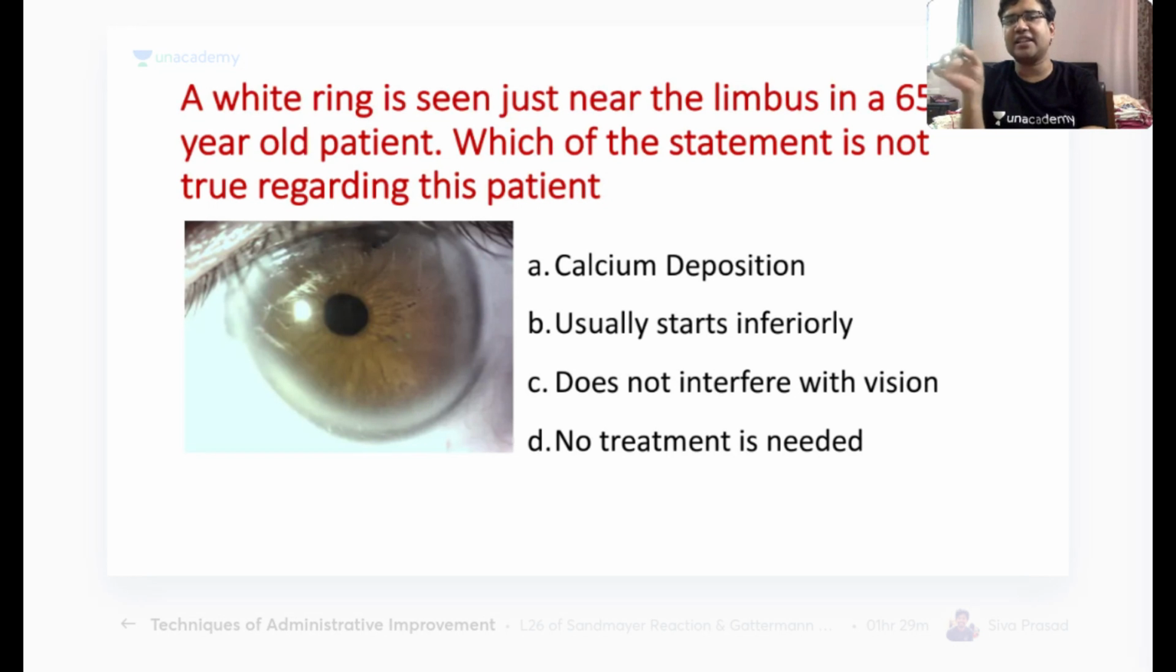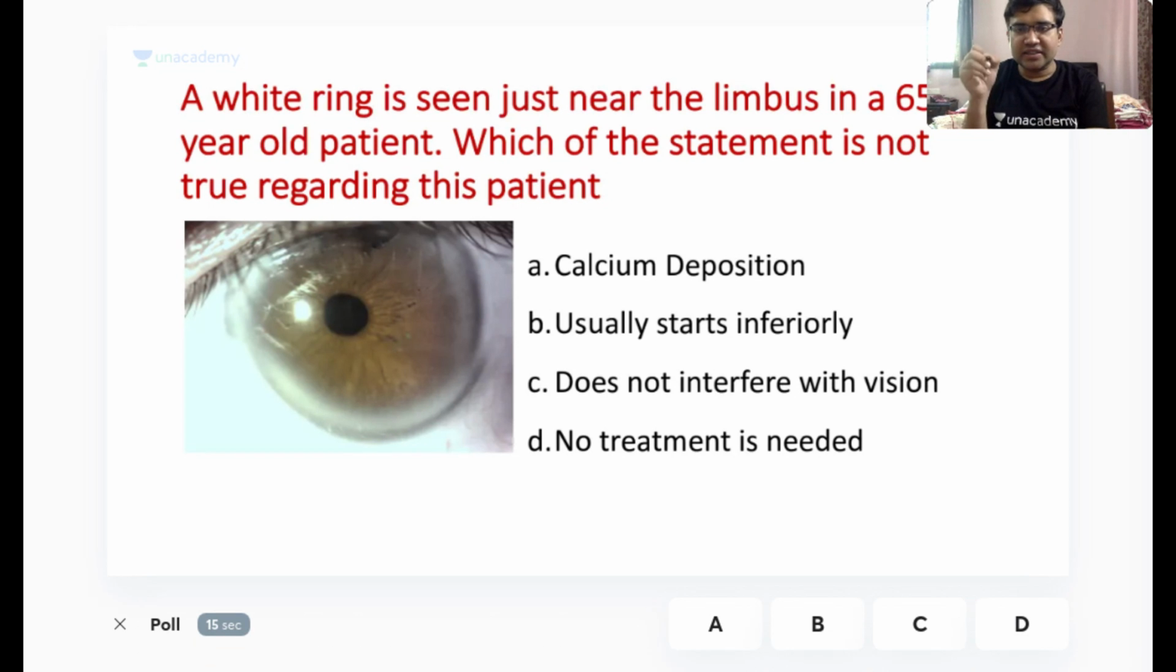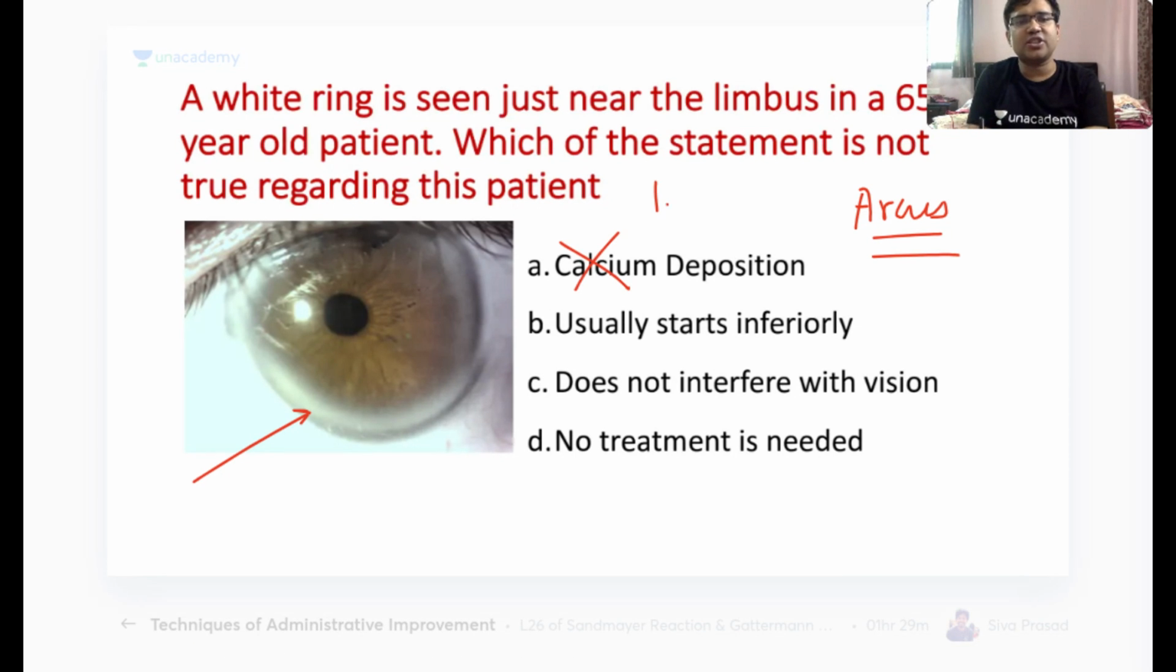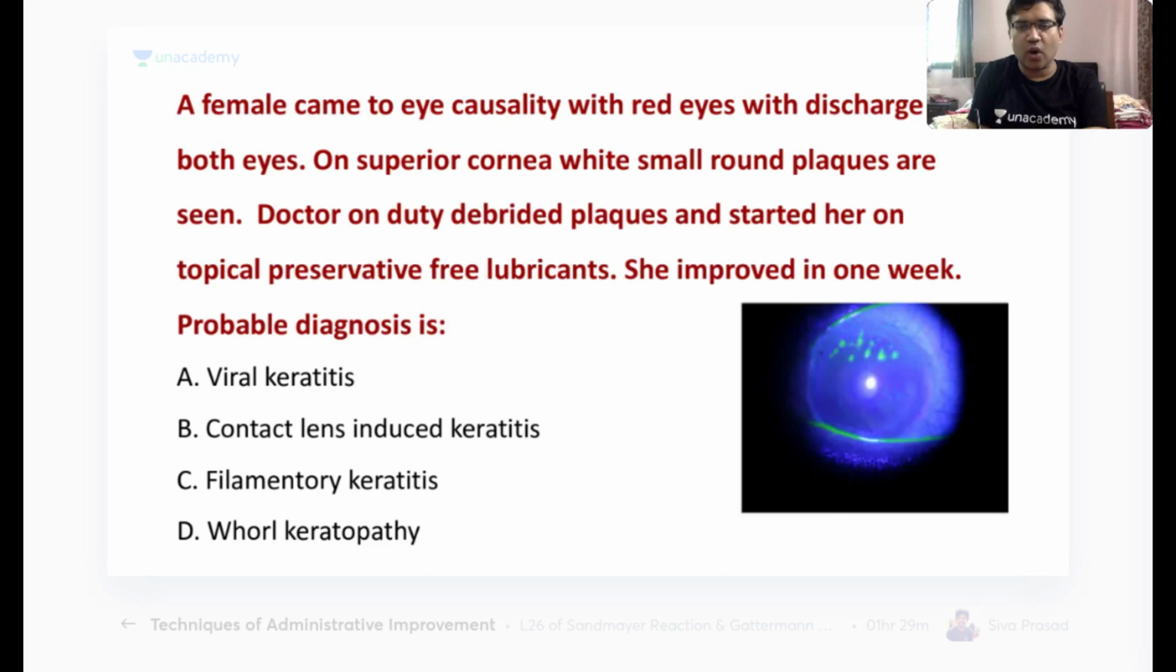A white ring is seen just near the limbus in a 65-year-old patient. Which of the statements is not true regarding this patient? Try to answer correctly. What is this condition called? Can anyone tell me the diagnosis here? You are seeing a whitish ring at the limbus. This diagnosis is called arcus senilis. Remember, whenever we have arcus senilis, it is not calcium deposition, it is lipid deposition. It starts inferiorly, and because it is not covering the center, it does not interfere with vision and no treatment is required. Okay, chalo, with this I come to a bit more complicated question.